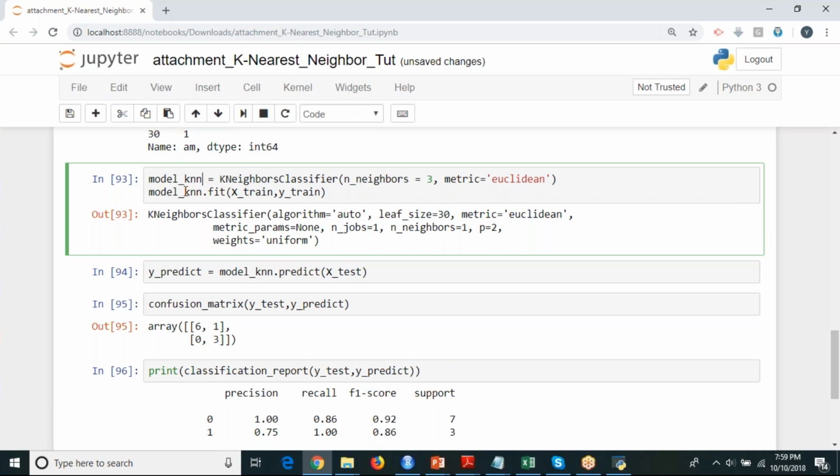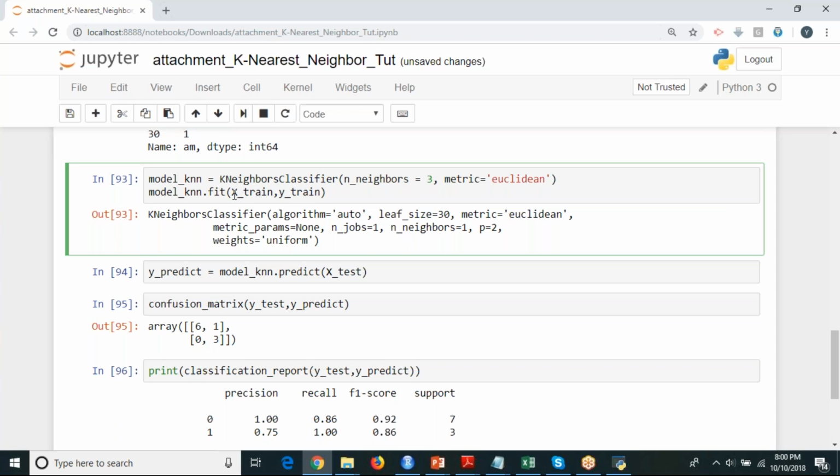Now, the second line is choosing the model name and fit. Fit is a function where you are fitting your model on your X_train data set, and you are comparing the output with respect to your Y_train. Y_train is having the AM column, whether it is automatic or manual, 0 or 1.